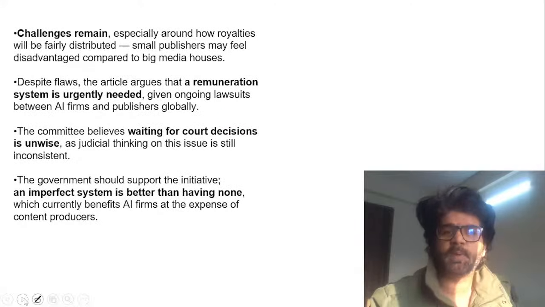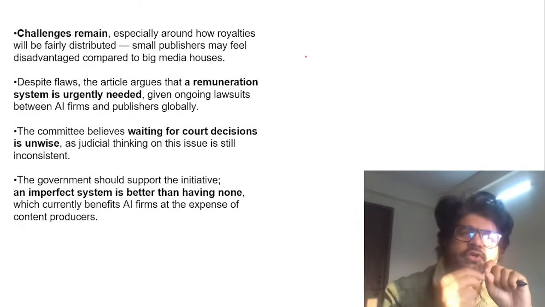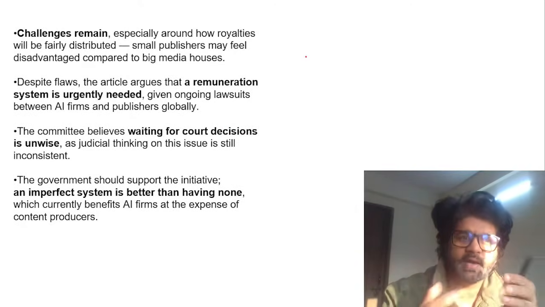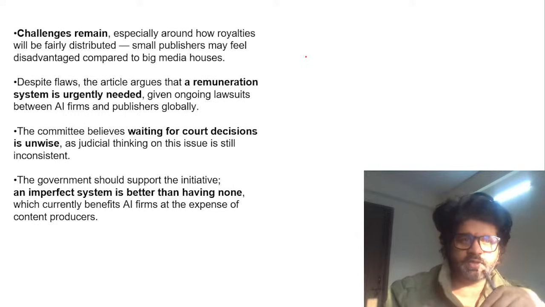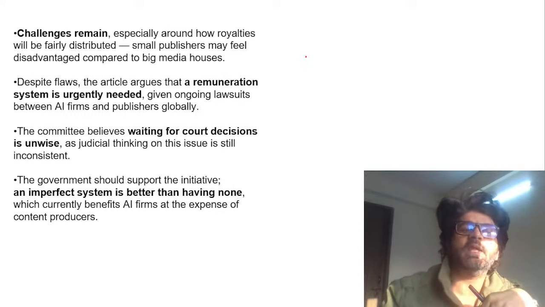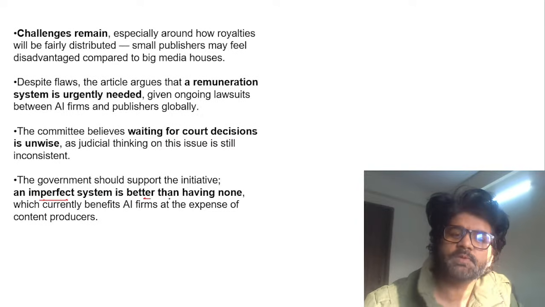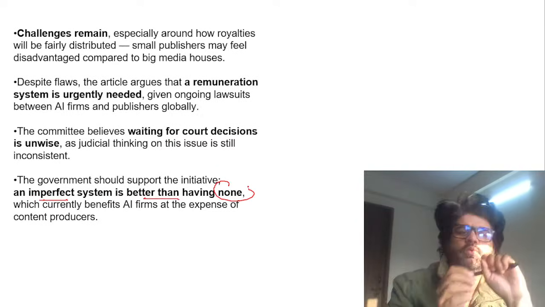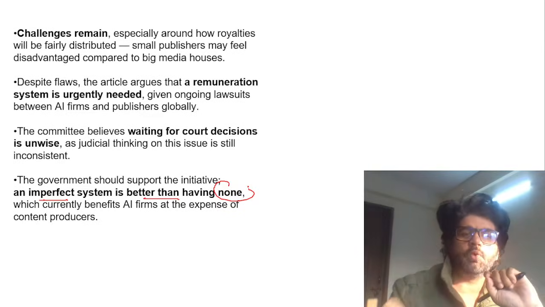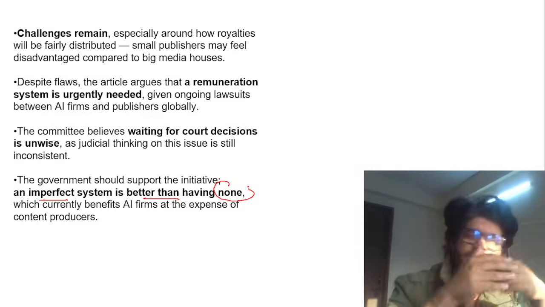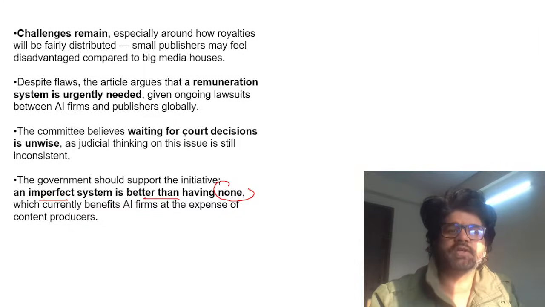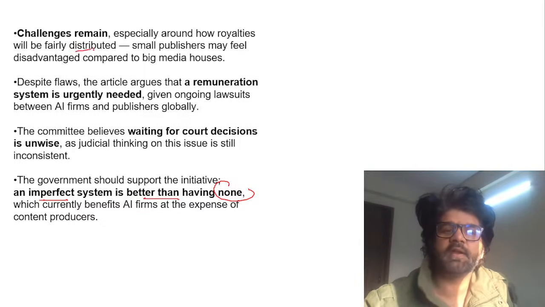But something is better than nothing, guys. We at least should have some model, some society, some body which is taking care of this, so that if somebody is using my data, they're paying me. That's what this editorial is saying: an imperfect system is better than having none. So at least we should have the society which will distribute money among these entities. ChatGPT and AI can use whatever they want to. Challenges: how royalties will be fairly distributed.